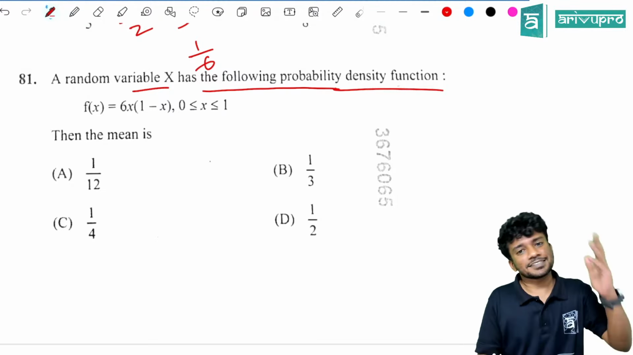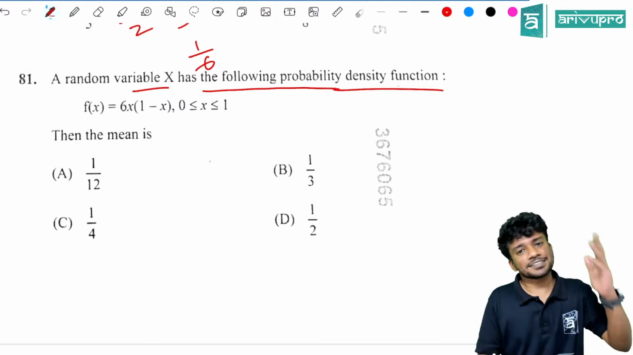But what is given? Here the function is given. So whenever the function is given, what will you take? Integral. That is the key part. So how will you find it? It is equal to the integral of x into 6x into (1 minus x), and the limit is 0 to 1. Got the point? Now open the bracket and do whatever you want.